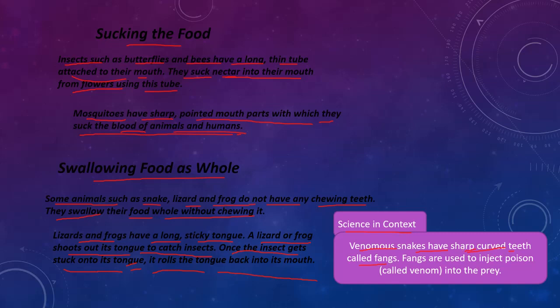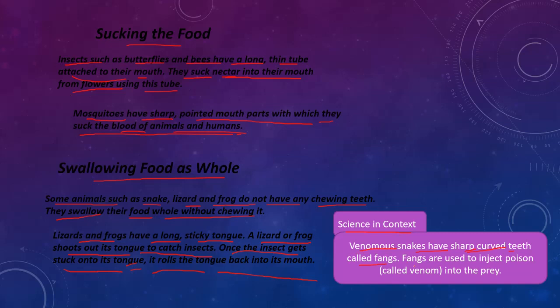These teeth are called fangs. Snakes have only two such teeth in the upper jaw. In those teeth it will have venomous poison.